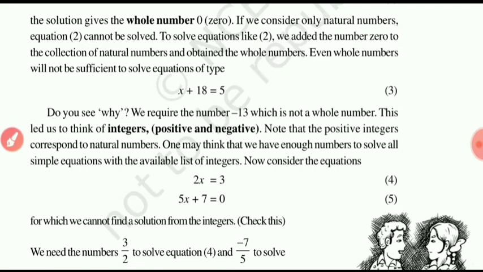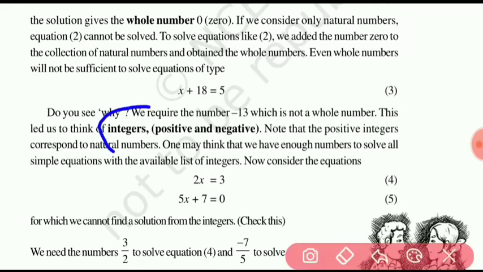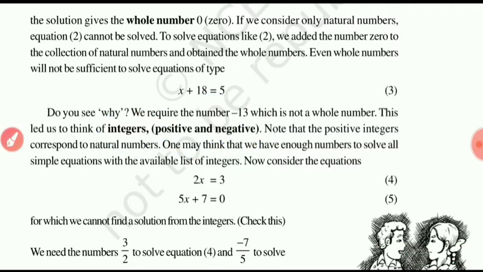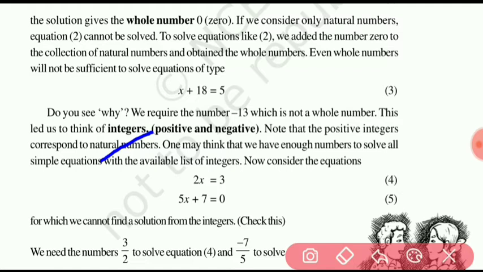This led us to think of integers. What are integers? Integers are a combination of positive numbers and negative numbers. Note that the positive integers correspond to natural numbers. One may think that we have enough numbers to solve all simple equations with the available list of integers.